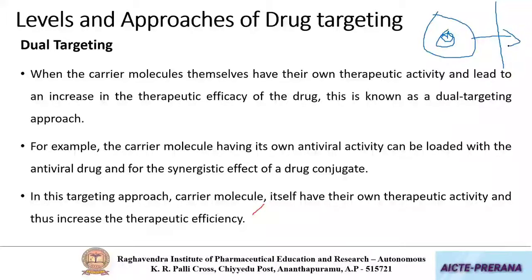Here, both the drug as well as the drug carrier will show pharmacological action, thereby showing enhanced therapeutic benefits. Okay, are you able to understand? In the case of dual targeting, both the drug as well as the drug-loaded carrier have pharmacological action, thereby showing an enhanced therapeutic activity.